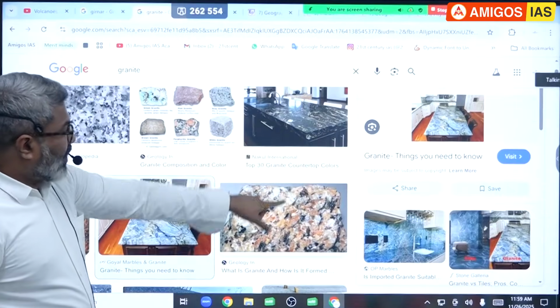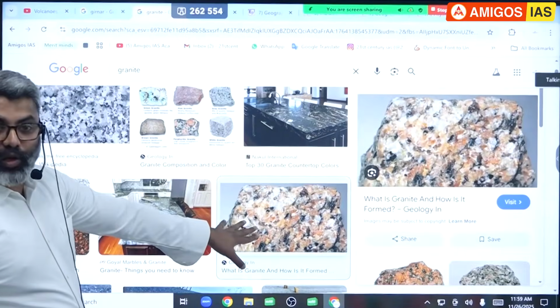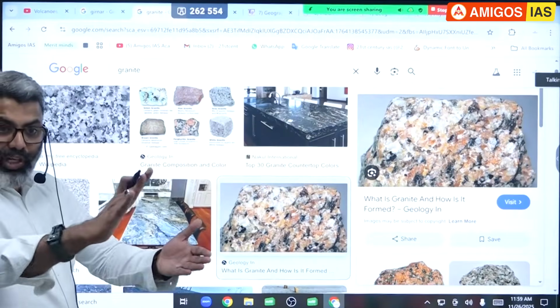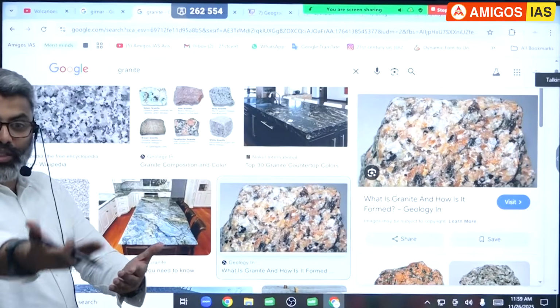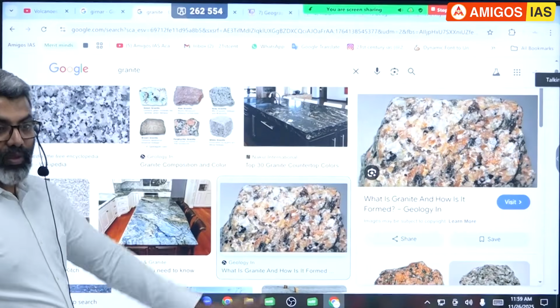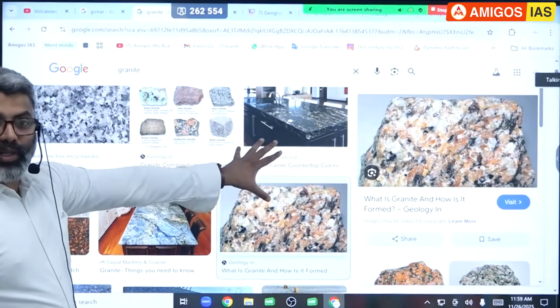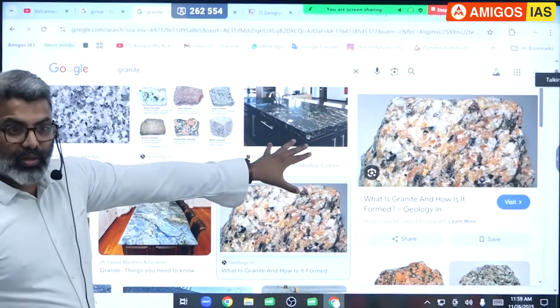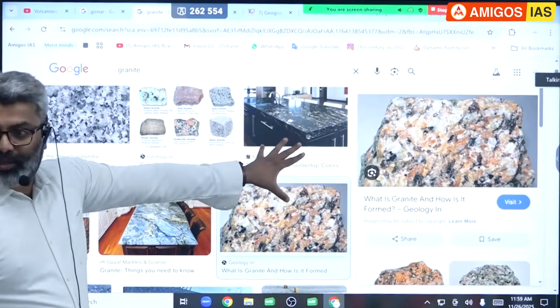So this is how the rock looks in the raw form. It comes in different shape, color, size and all. When they polish it, one side becomes smooth, the other side is rough. The rough surface goes to the wall or to the floor. This is very popular. India is one of the exporters of granite. Tamil Nadu and Karnataka are the largest exporters of granite in India.